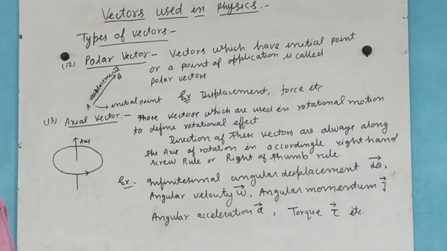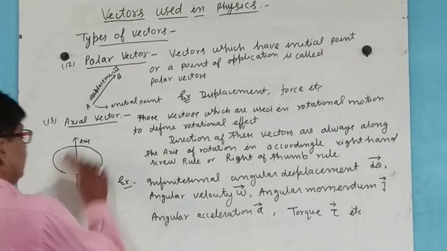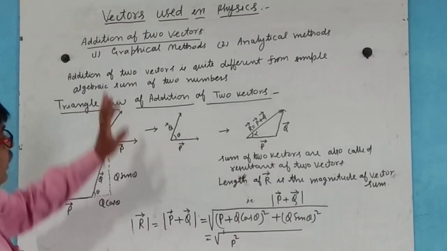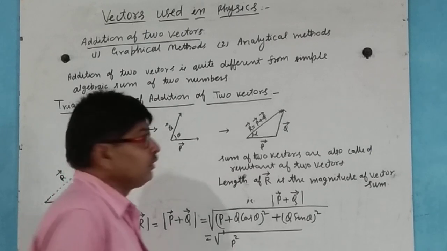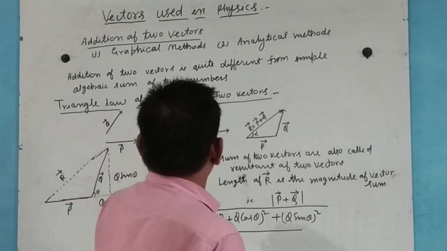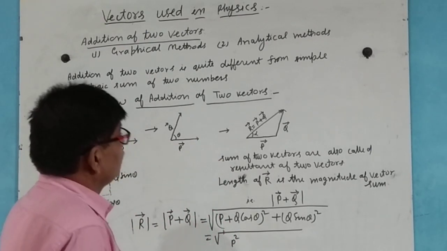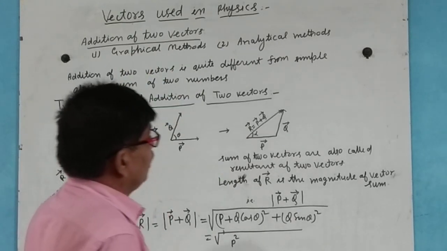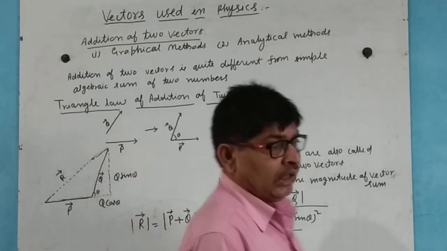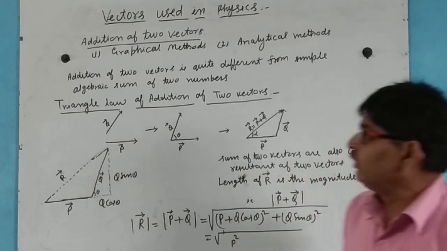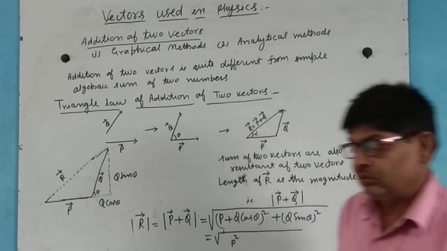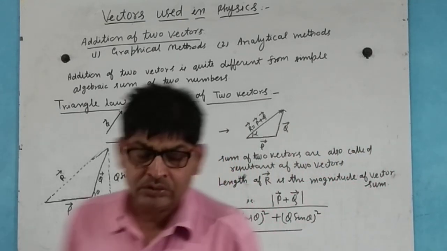Now we discuss the addition of two vectors. In this case, we have a graphical method and a second, analytical method. Addition of two vectors is quite different from the addition of numbers.